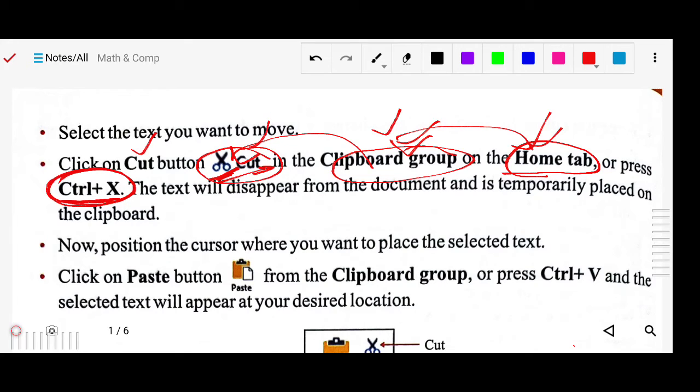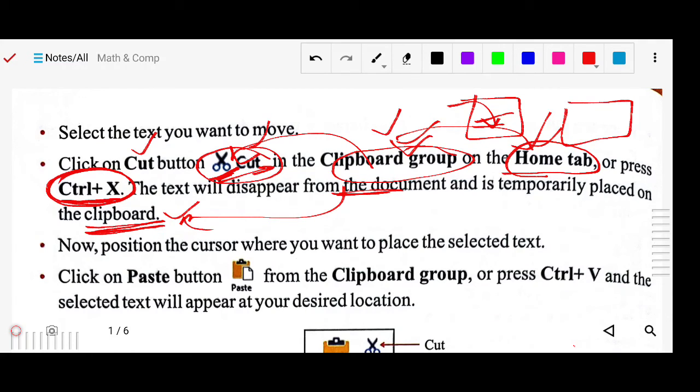You know where it goes: it is saved in the clipboard, a temporary computer memory. The computer sends it to the clipboard, because when it is cut from here it must be saved somewhere. Now wherever you want, in the same document or another document, where you are working, you can move it here or to another one.